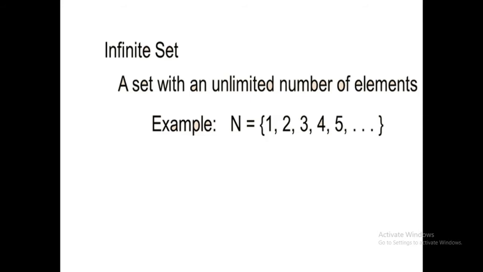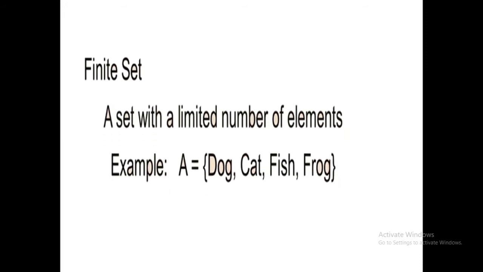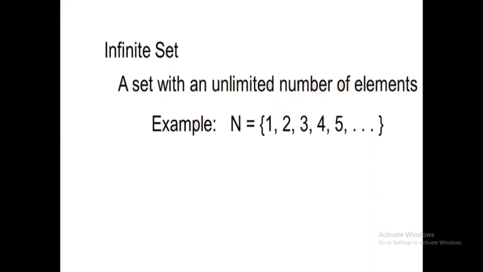We don't know the ending position, so we just write little dots to show "and so on", and it goes up to infinity. I hope you all understand the difference between a finite set and an infinite set. It's very easy. A finite set is a set with a limited number of elements, and an infinite set is a set with an unlimited number of elements.